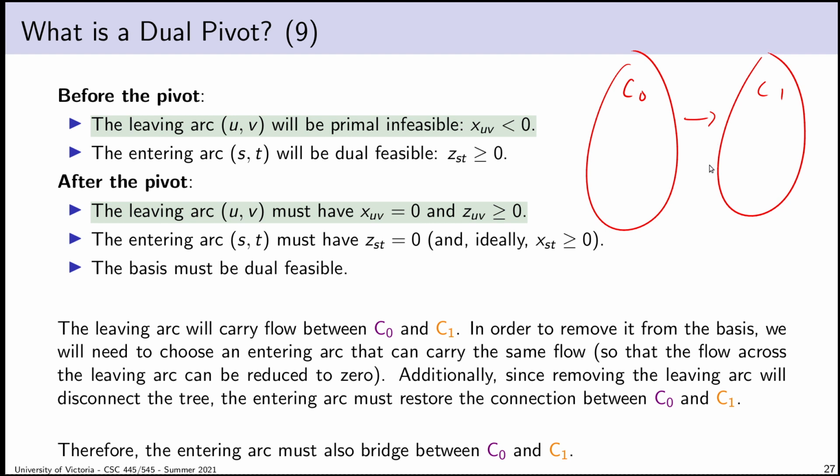It could go forwards. We've chosen a leaving arc, and we've separated the spanning tree into two components based on that leaving arc. So we need to make sure that when we're done, our spanning tree is restored. And therefore, we have to choose some entering arc to be one of the other arcs bridging this gap. So we know, and we saw this already, that our entering arc has to bridge between C0 and C1. So the next question is, which direction should it be bridging?